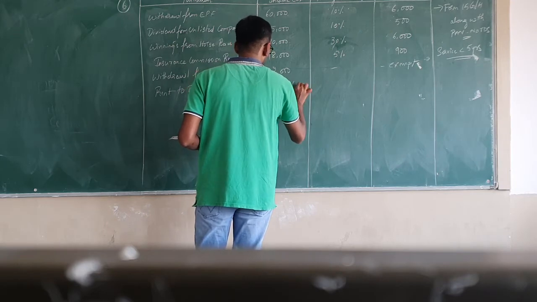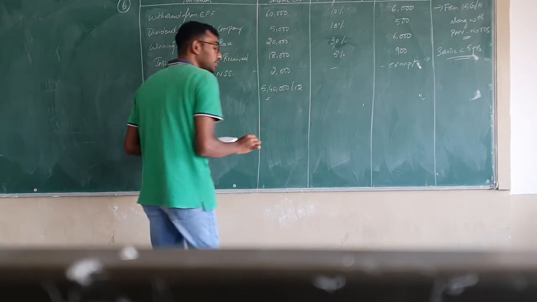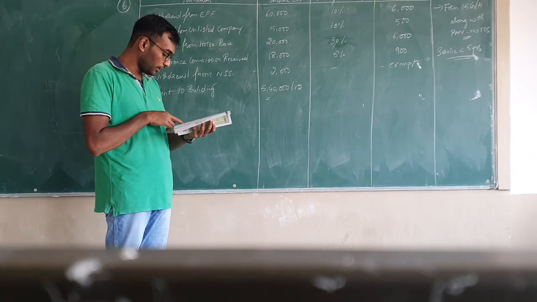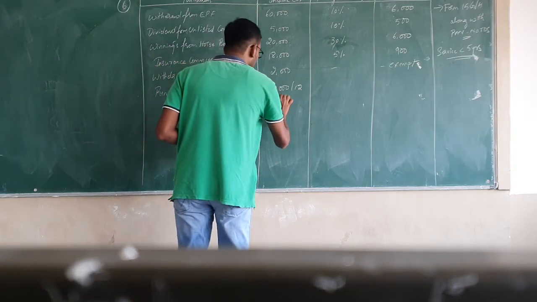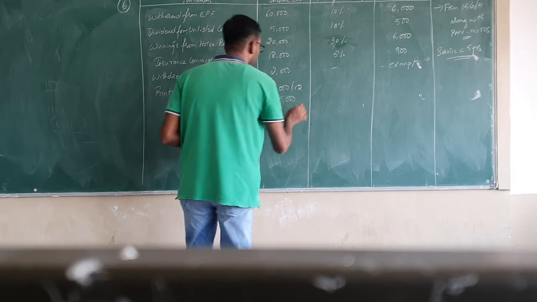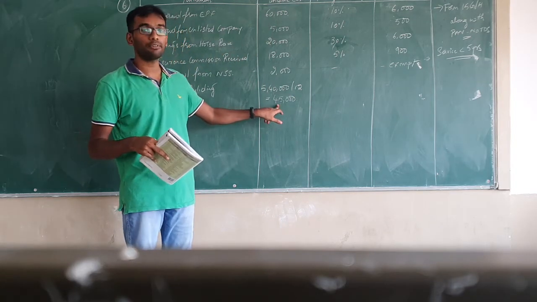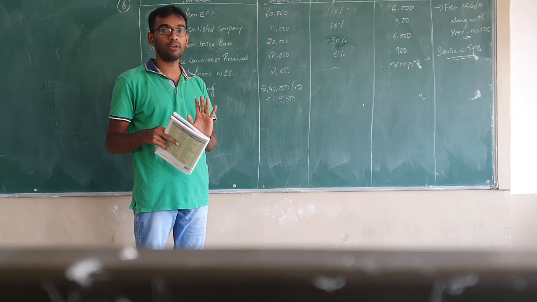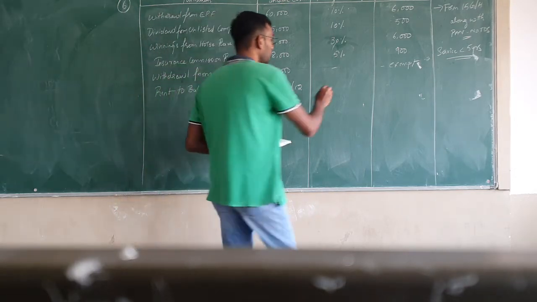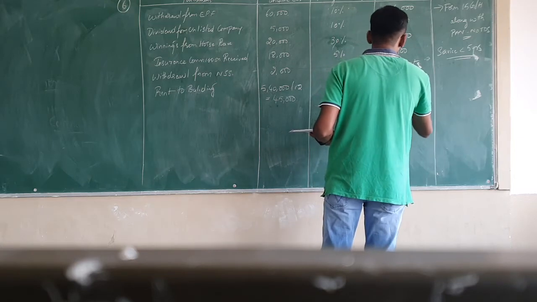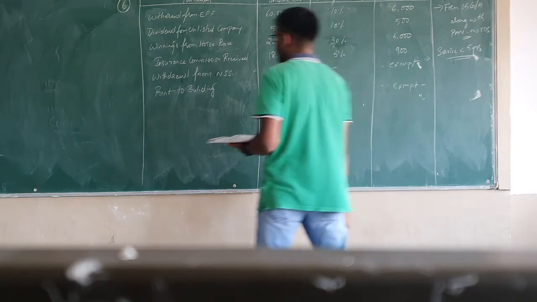We divide this by 12 months to see the monthly rent. You will get the monthly rent as 45,000. That means it is not in excess of 50,000. So TDS is not applicable in this case, and it will be exempt from payment of TDS.